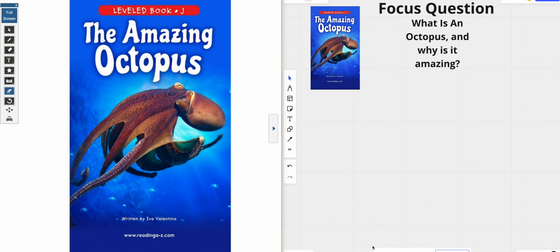Today's book is The Amazing Octopus, and it is an informational text, meaning it is going to give us lots of new information that we may or may not already know about the octopus. Before we get started, there are two screens that we're going to be working in, okay? The first screen here is my actual book. The second screen here is my pen and my paper for the computer.